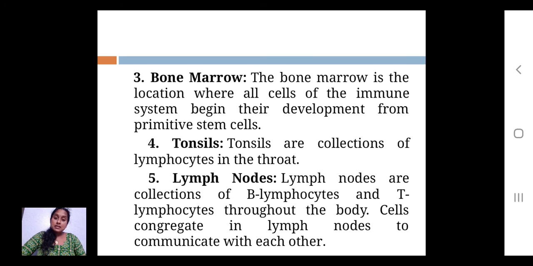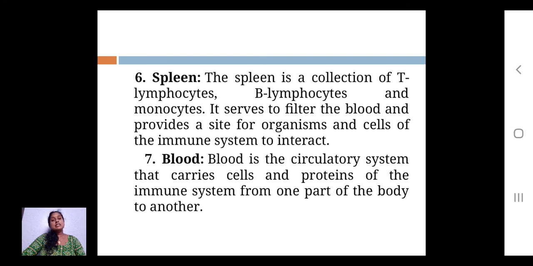Okay, so we are discussing the organs involved in the immune system. First we talked about the thymus, second the liver, third bone marrow, fourth tonsils, fifth lymph node, and the sixth is the spleen. The spleen has a collection of T lymphocytes, B lymphocytes, and monocytes, and it serves to filter the blood.